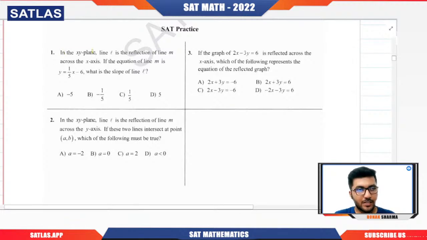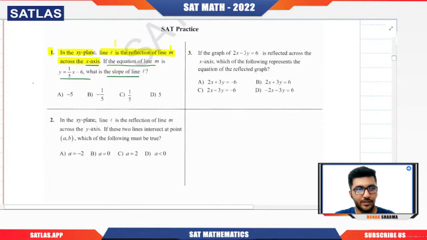In the xy plane, the first question. In the xy plane, the line L is the reflection of line M across the x-axis. The moment they say the reflection about the x-axis, what should come to your mind? X will remain the same, the negation of y will happen. If the equation of line M is this, what is the slope of line L?